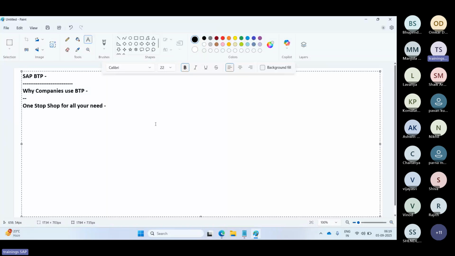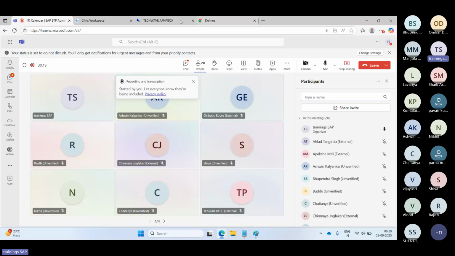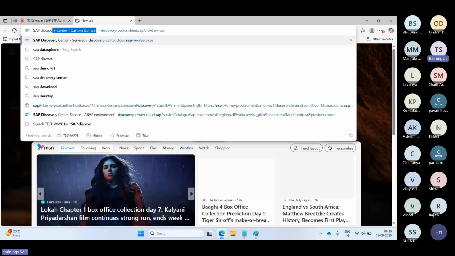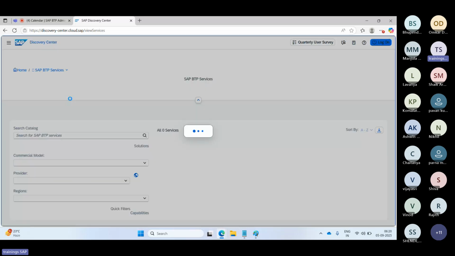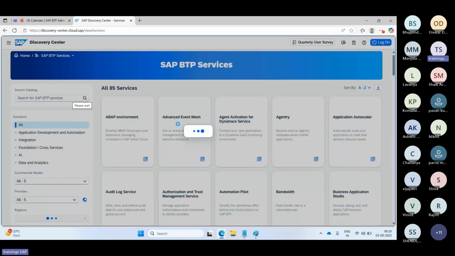Sir, where can I see what services and tools they are providing? If you go to SAP, the SAP Discovery Center, it's public. In the Discovery Center, we can find all the services and tools we have in the SAP BTP platform layer. We have all the listed services. We can see it here, right?